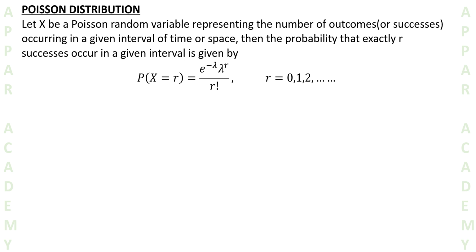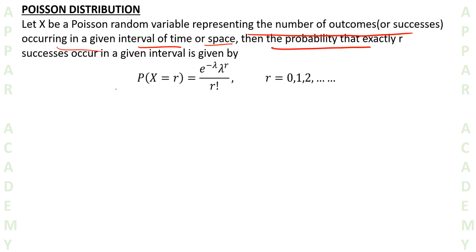So now let's move directly to what exactly this distribution is. This distribution simply states: let x be a Poisson random variable representing the number of outcomes or successes, because failure counting is quite difficult or maybe impossible also, occurring in a given interval of time or space. It can be a time, it can be a particular space or region.